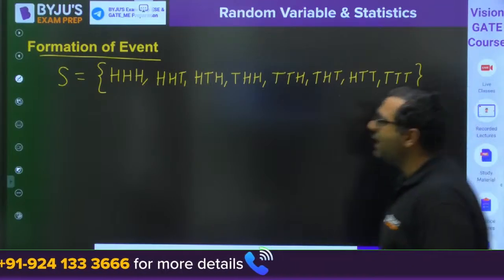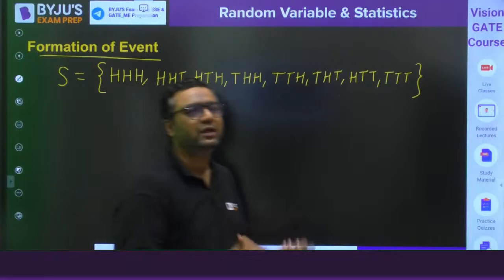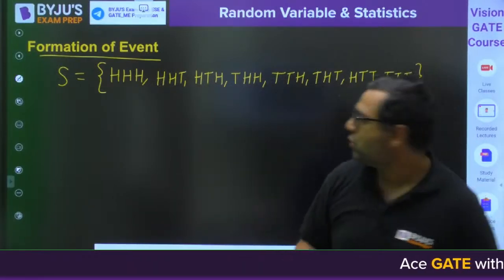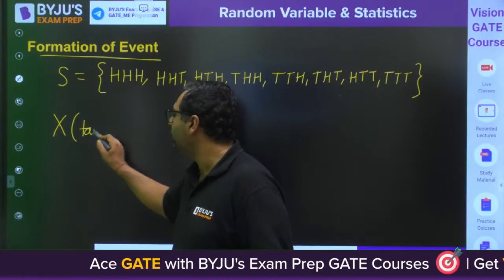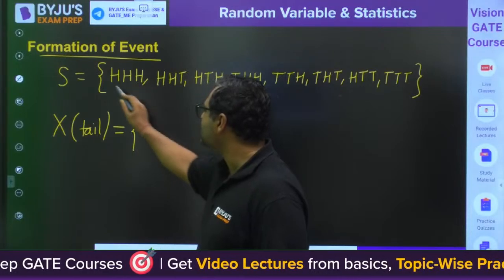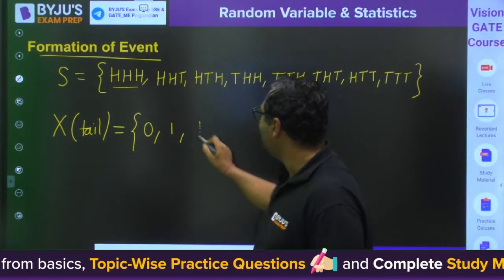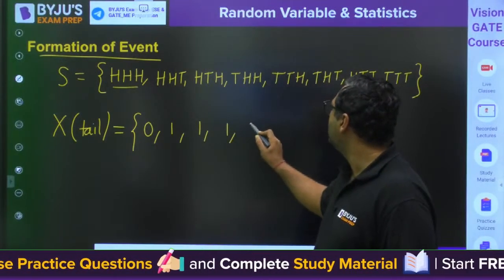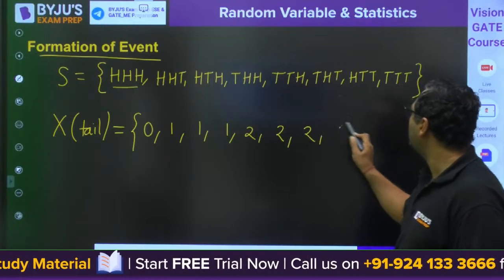And let us say this time we are looking for tail. So my dear, what would be the random variable? Lambda means we want tail. So this time how will you make it? You will say this is 0 tails, 1 tail, 1 tail, 1 tail, 2 tails, 2 tails, 2 tails, 3 tails.